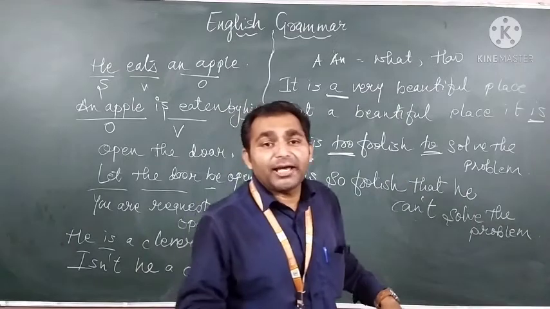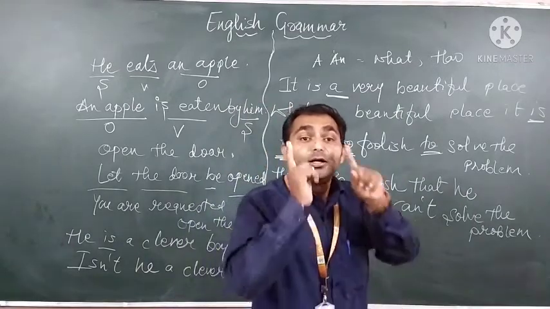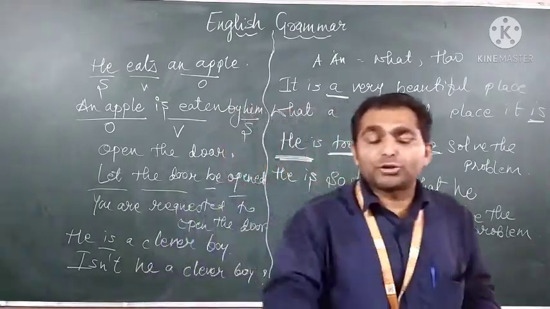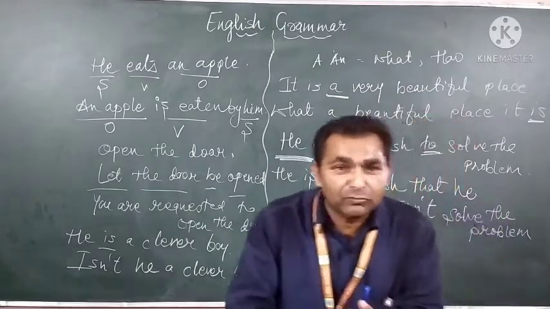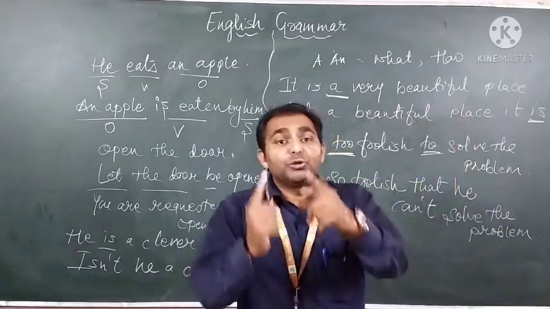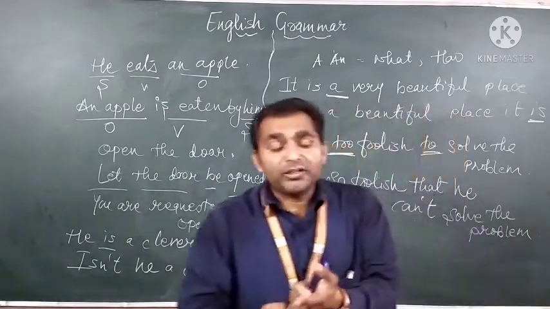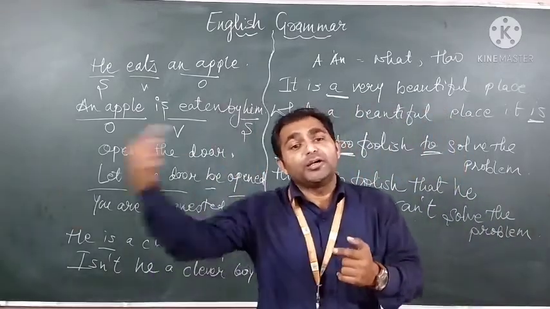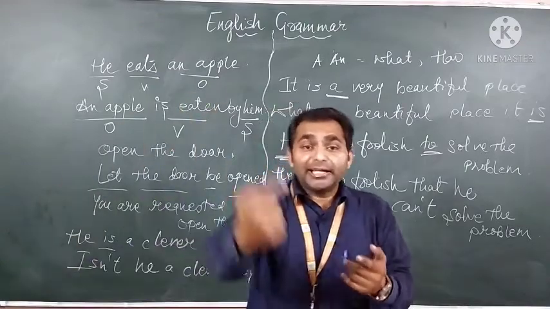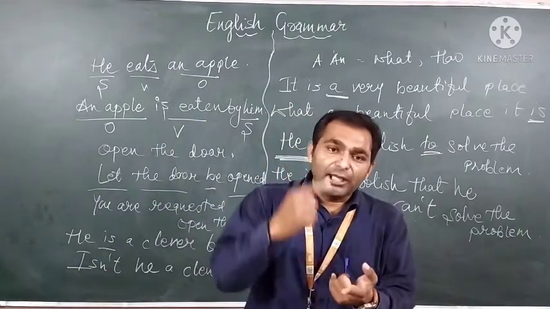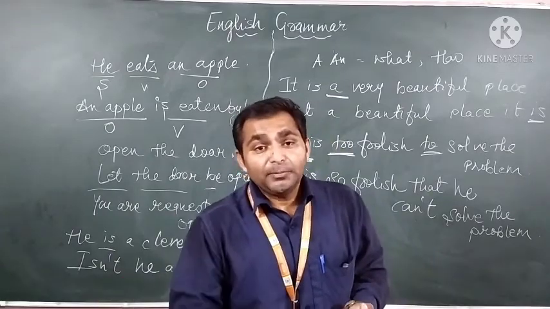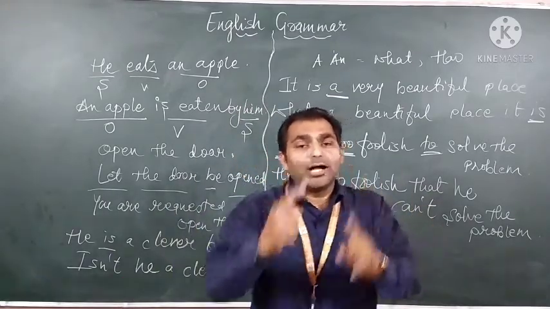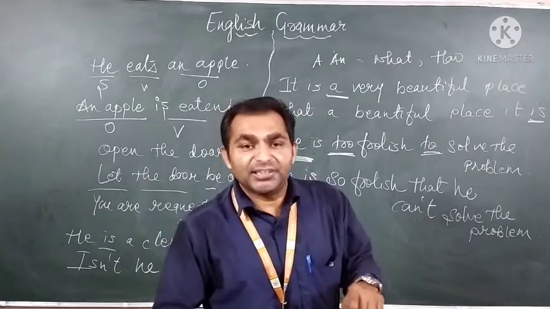Now the last topic we have in transformation of sentences is the question tag. Question tag, you also know the rules and regulations: first we need to check the helping verb. If the helping verb is there, we'll use the same helping verb. If not, we'll use do, does or did according to the tense. If present tense is there, we use do, does. If past tense is there, we use did. Then if the sentence is positive, the tag will be negative, and vice versa.